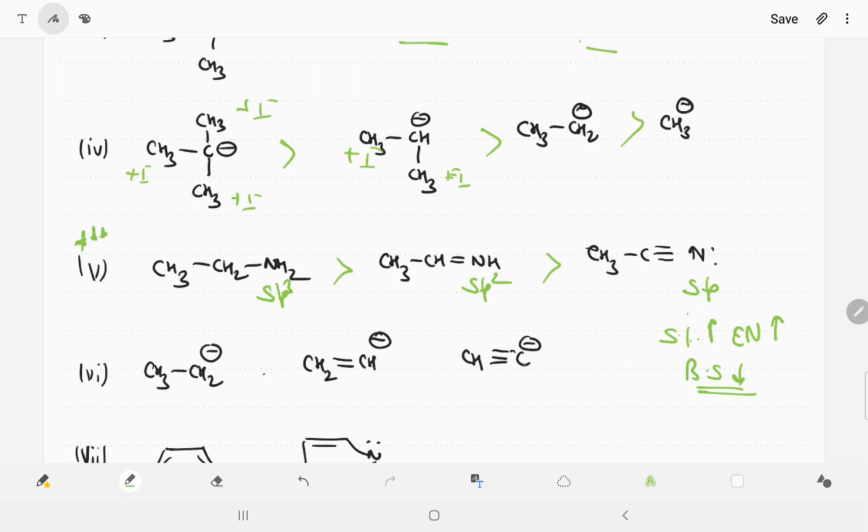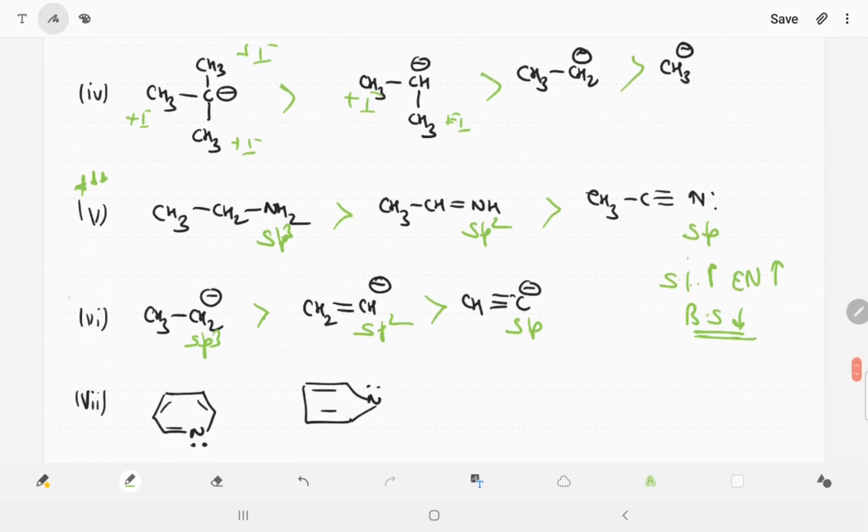Now in this you are able to see that this carbon is sp, this is sp2, this is sp3. So s percent increases, electronegativity increases, basic strength decreases. So we can say first one is more basic, then second one, then third one. Fifth and sixth are very, very important examples, okay.